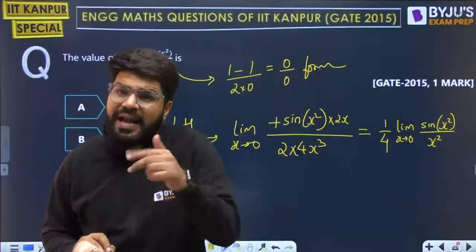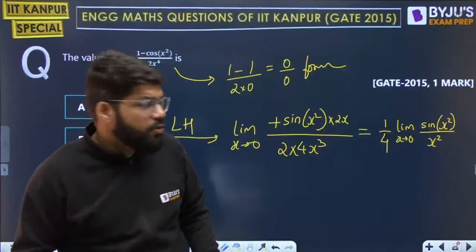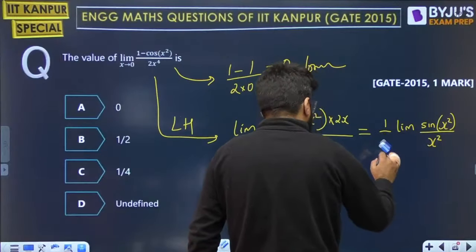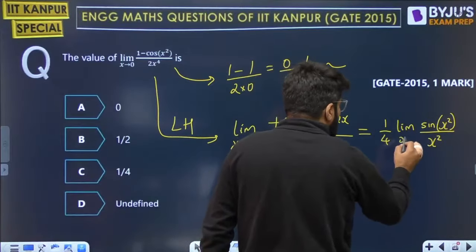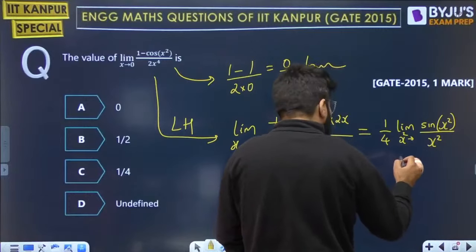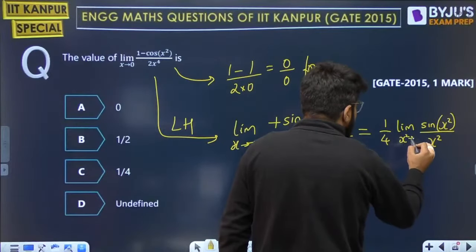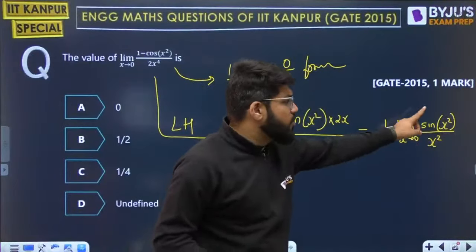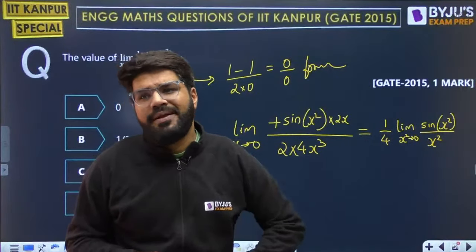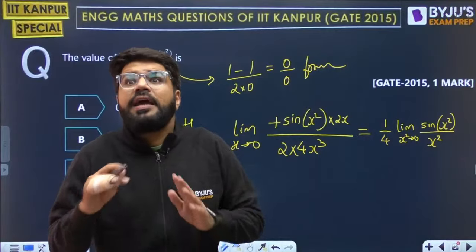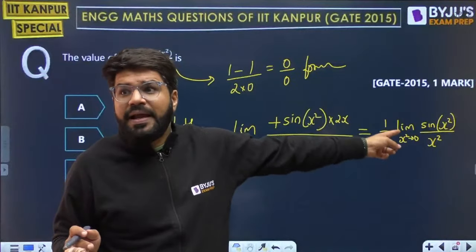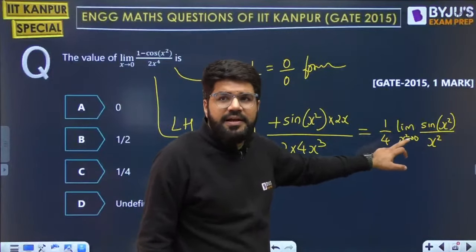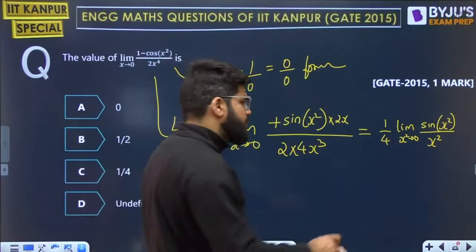Now no need to solve further. Again you can apply the L'Hospital rule, but no need to solve further, dear, because if x is tending to 0, no doubt x square is also tending to 0, and then limit theta tending to 0 of sine theta by theta. Some common limits you must always be aware of. Even in the worst case, if you forget, you can again apply L'Hospital and get the answer. But this is one of the most common limits. Limit theta tending to 0 of sine theta by theta is 1.